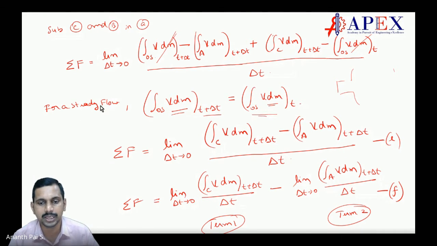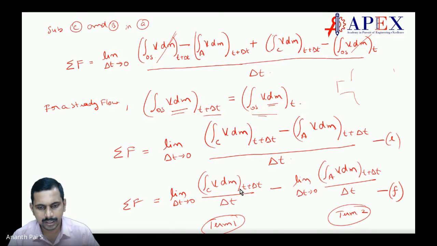Okay, we need not take steady flow here. Anyhow, it is an open system, its boundaries do not change. So what we have is sigma F, limit delta t tending to 0, integration of V dm at t plus delta t minus integration of V dm at t, divided by delta t. This is C here, this is A here.